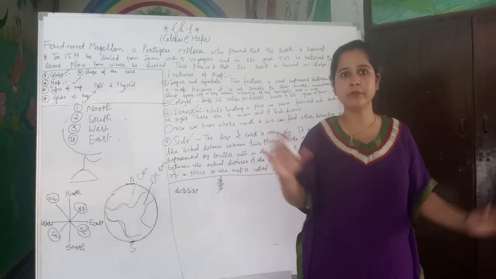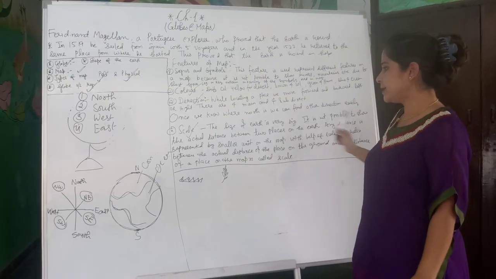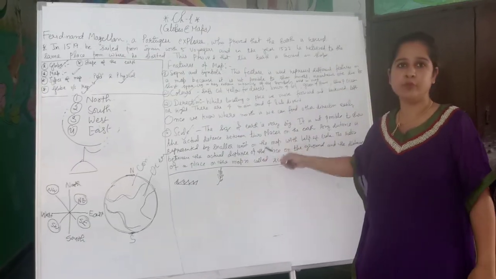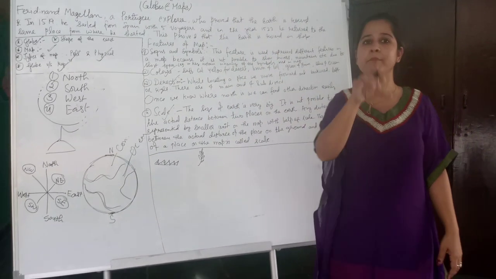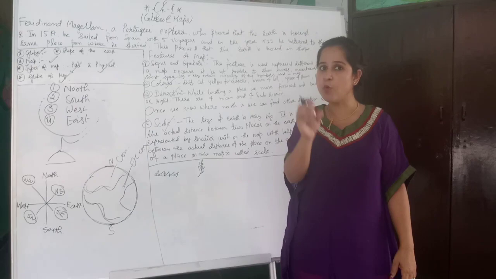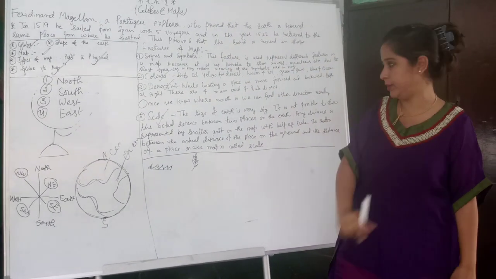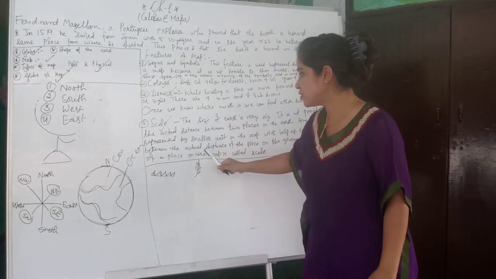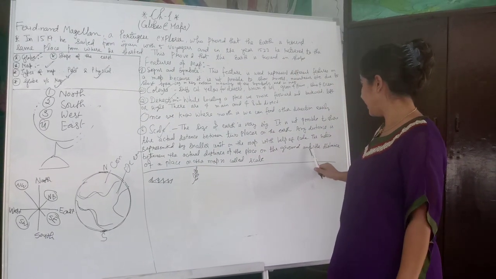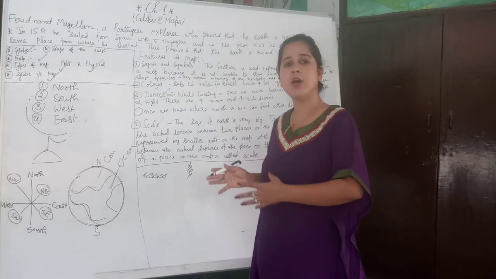So what we are doing, we are compressing the size, and any distance is represented by a smaller unit. The actual distance, that we are putting in the map, filling in the map by its smaller units. We are converting the actual distance into different units. With the help of scale, the ratio between the actual distance of a place on the ground and the distance of the place on a map is called scale. Yes, this is all about the scale.